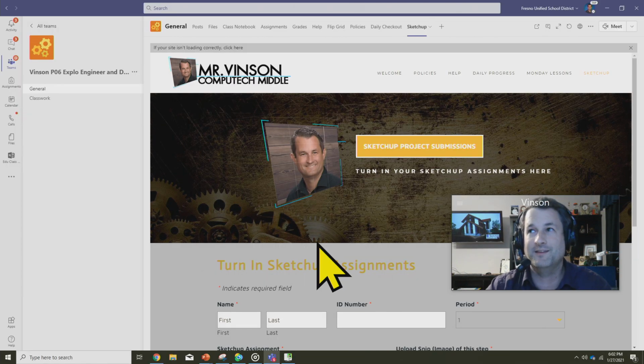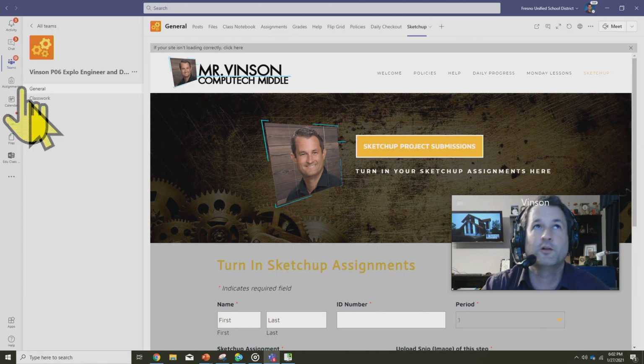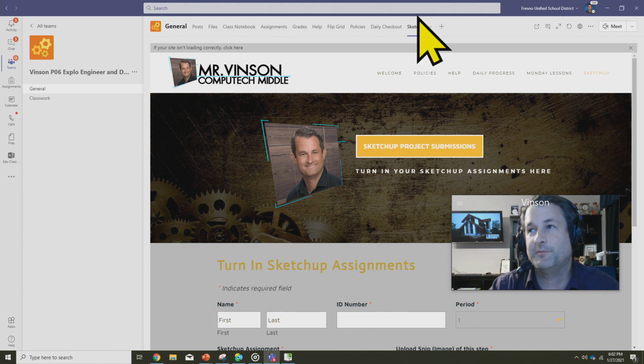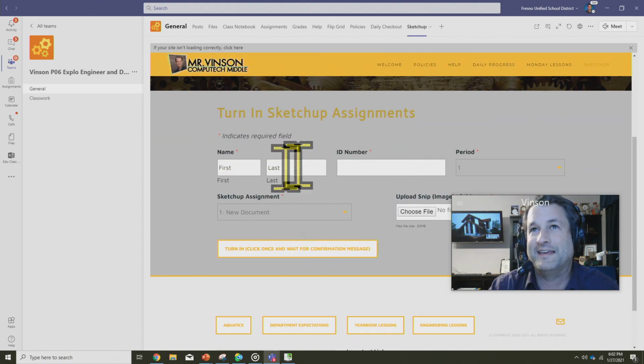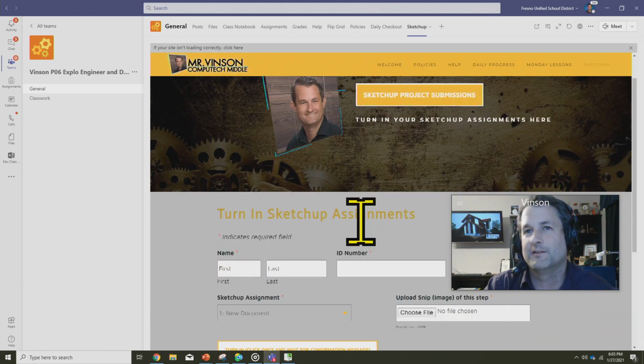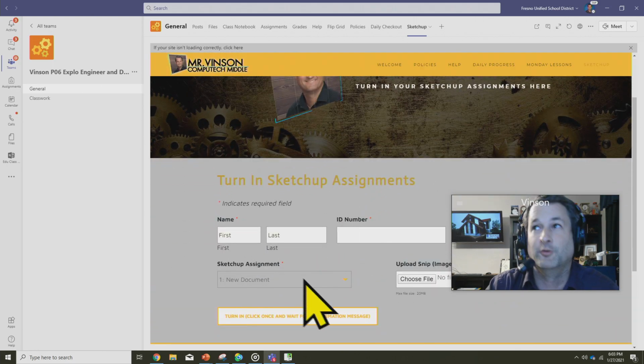So right here I'm in Teams. And if you log into your class period in Teams, you'll see something very similar to this. And right now I just clicked on the SketchUp tab. This is where you will turn in your files as you complete various steps. But we're going to be taking a look right now at step 1, new document.